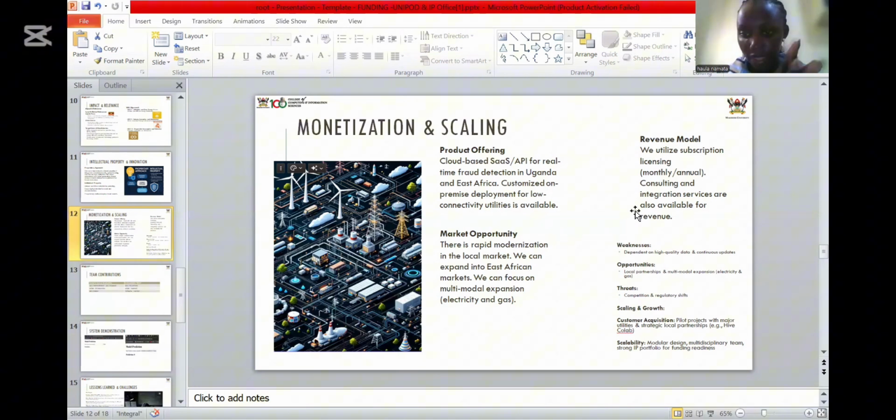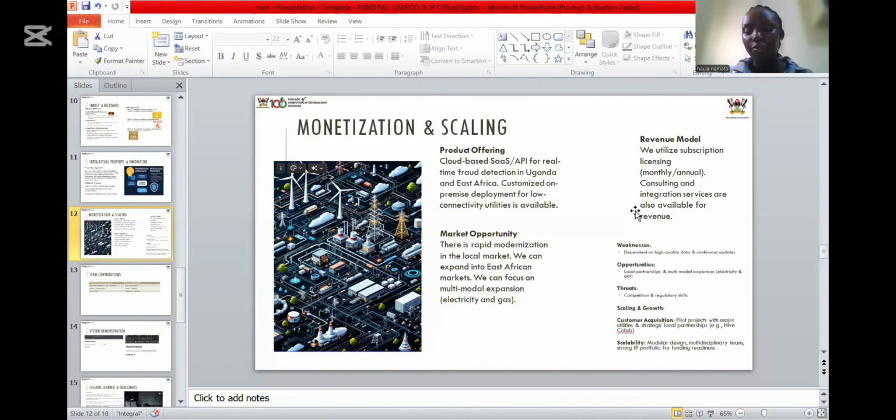And some of the opportunities for us, we have local partnerships and multimodal expansion for the electricity and gas sector. And threats, there is competition, of course. Many other people are also coming up with similar solutions, and there is regulatory shift. There's always a shift.